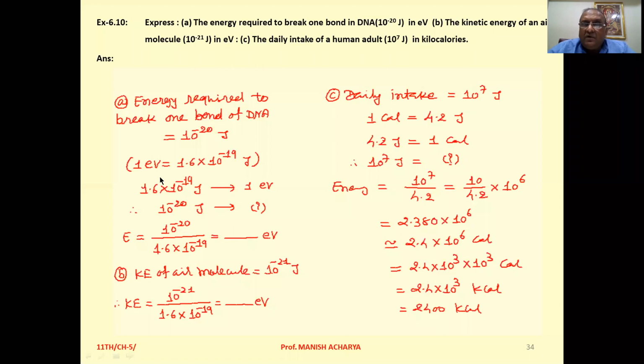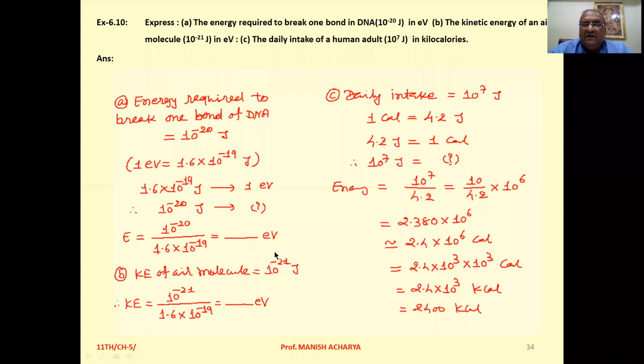Now see, 1 electron volt is 1.6 into 10 raised to minus 19 joule. So we can use the unitary method like this: 1.6 into 10 raised to minus 19 joule is 1 electron volt. Therefore 10 raised to minus 20 joule is how much? So the energy is equal to 10 raised to minus 20 divided by 1.6 into 10 raised to minus 19. Solve this one, you will get the answer in terms of electron volt.